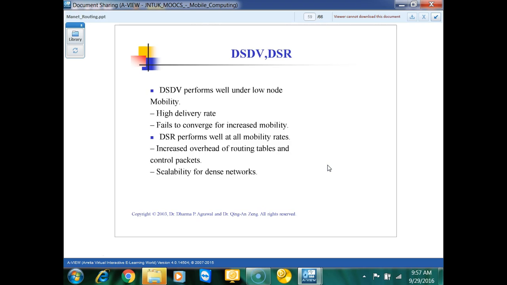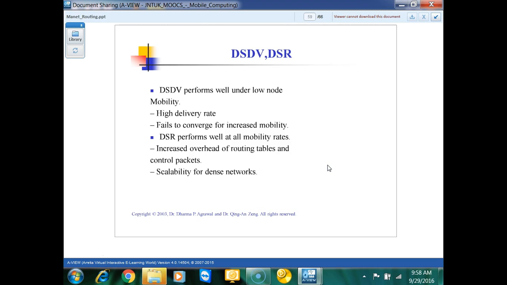If your nodes are going far away, and this high mobility is there, we will have to update the routing tables of the network frequently. So routing table data becomes more than the data we are sending in the packet. If there is a high mobility region, it is better to use DSR.